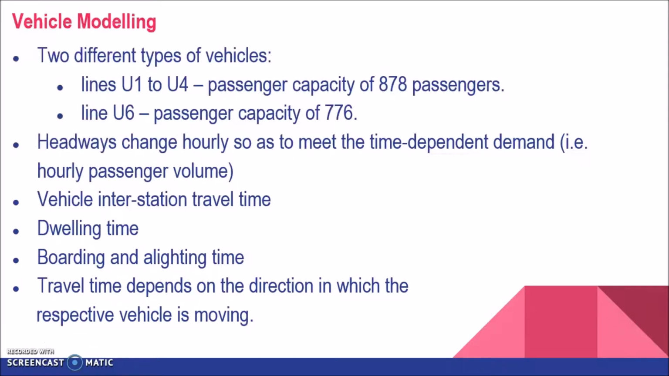The minimum interval between two trains on a station is 1.5 minutes. Thus, a vehicle is not allowed to leave a station before 90 seconds have elapsed since the departure of the preceding vehicle. If it is lower than 1.5 minutes, bunching phenomena occur. Some of the terminologies used in vehicle modeling are the vehicle interstation travel time, which is equal to the time difference between a vehicle's arrival at one station and its arrival at the following station.